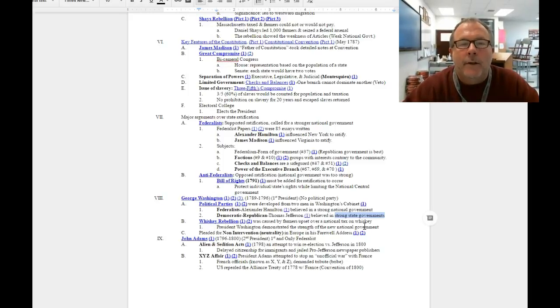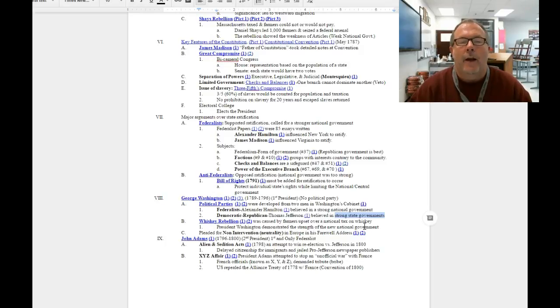With Alexander Hamilton and the Federalists, they believed in a strong national government. They believed that our country would be better off if it was more built like Great Britain, depending more on manufacturing. They believed that the rich and the educated should have more of a say-so in running our country. And Alexander Hamilton and the Federalists believed that the Constitution should be loosely interpreted, to the point that Hamilton supported the national government's building of a national bank to store all the country's money in, even though the Constitution did not mention that.